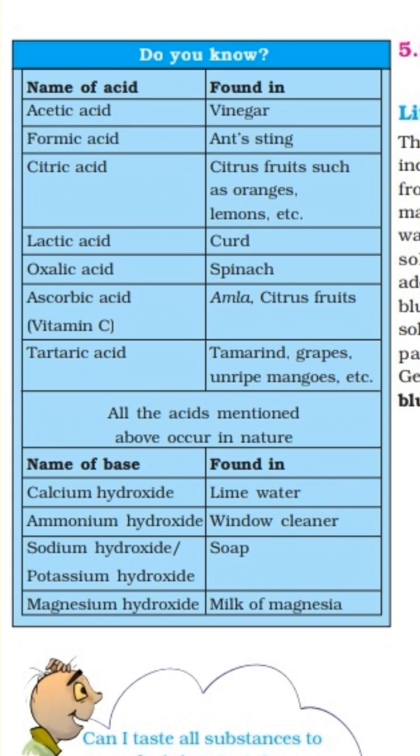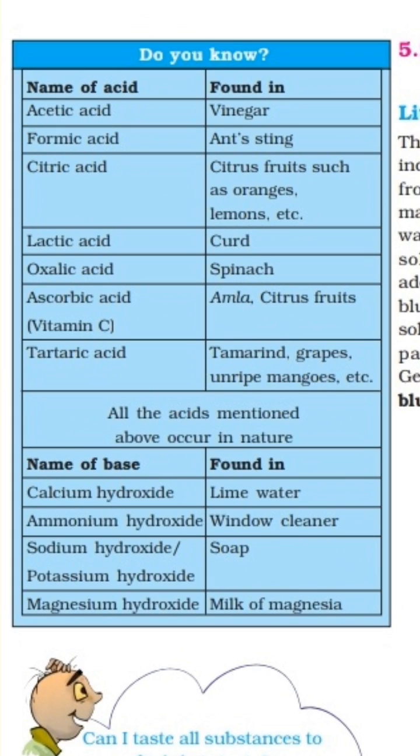Oxalic acid, which is found in spinach. Ascorbic acid, which contains vitamin C, is found in amla and citrus fruits. Tartaric acid is found in tamarind, grapes, unripe mangoes, etc. All these acids occur in nature.